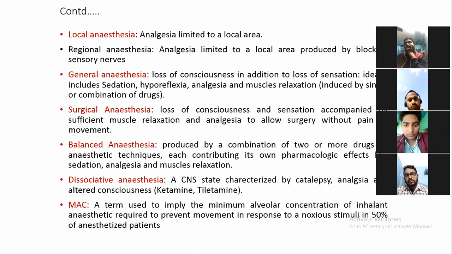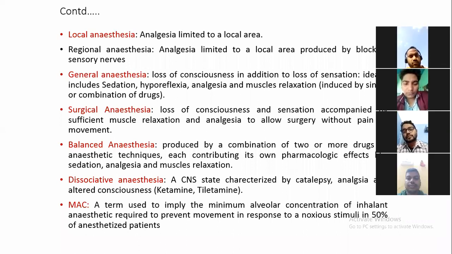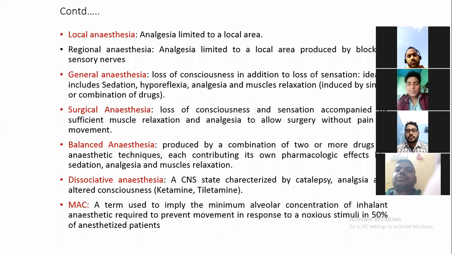Regional anesthesia means you are going to produce analgesia by blocking a sensory nerve. Suppose you are going to remove a whole limb or a digit, it can be done by local anesthesia. But if you are interested in regional anesthesia, you are going to desensitize by blocking the sensory nerves of all 4 limbs. If you are going to remove 4 limbs, that is regional anesthesia for 4 limbs. In the same way, this is general anesthesia.